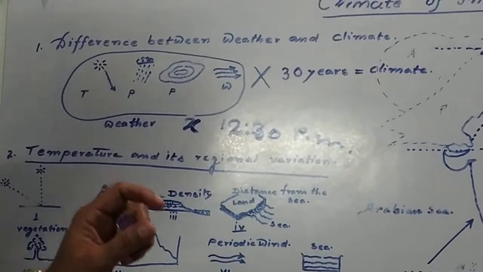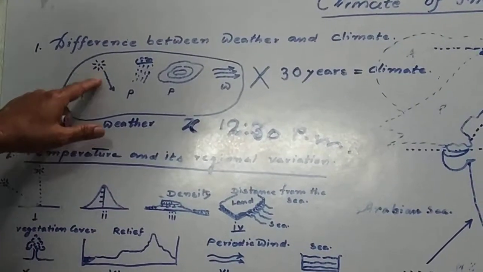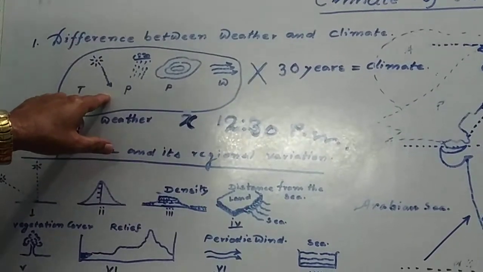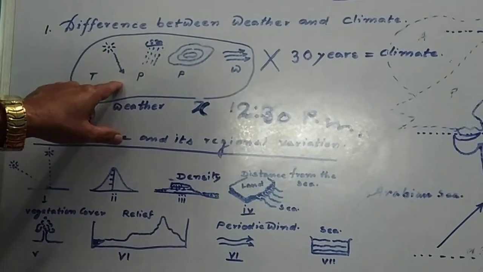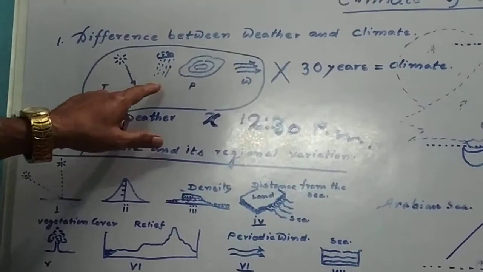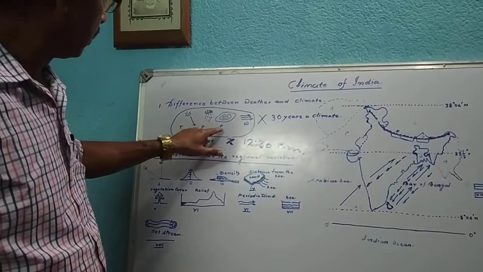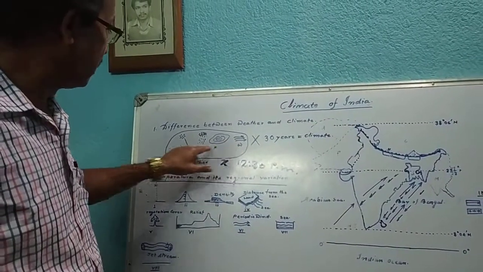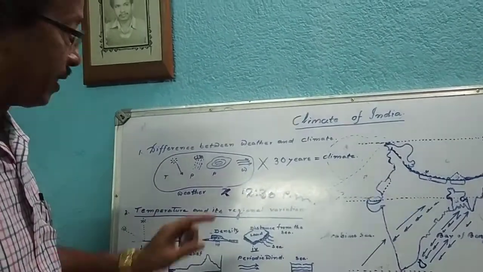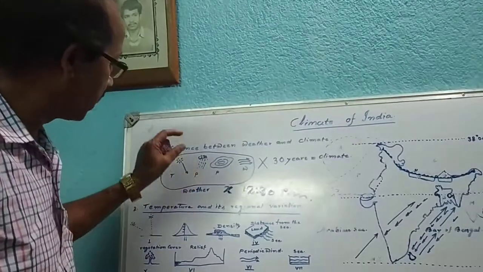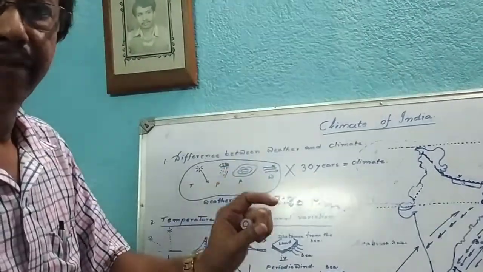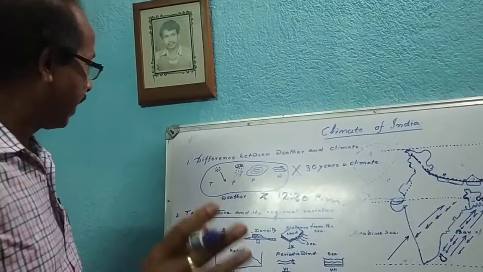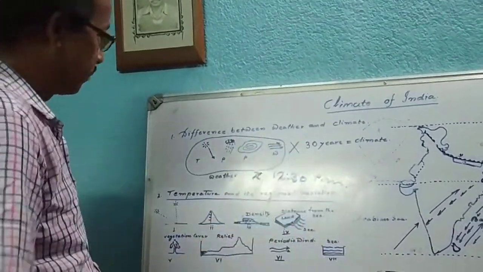At this time, the condition of sun rays, that means incoming solar radiation, that means temperature, precipitation, pressure, atmospheric pressure, and wind. These are the atmospheric elements. The average condition of a particular place at a certain time is known as weather. Now, I would like to define each of them.